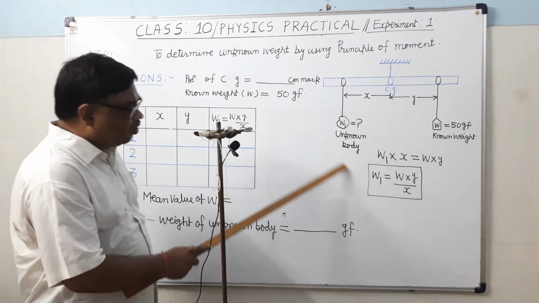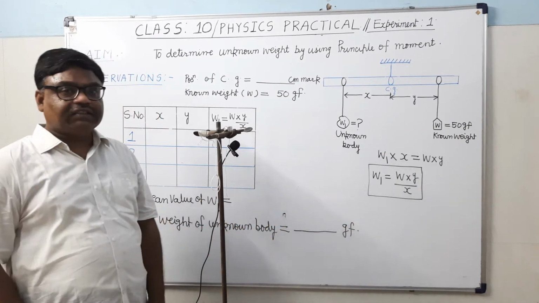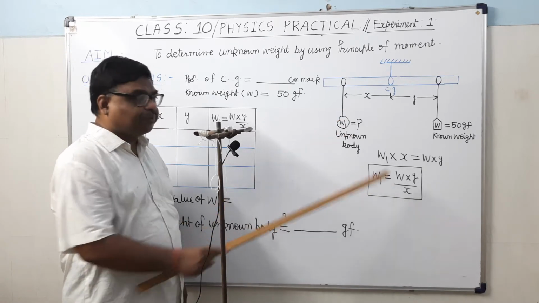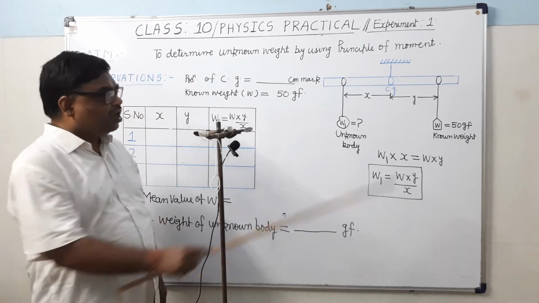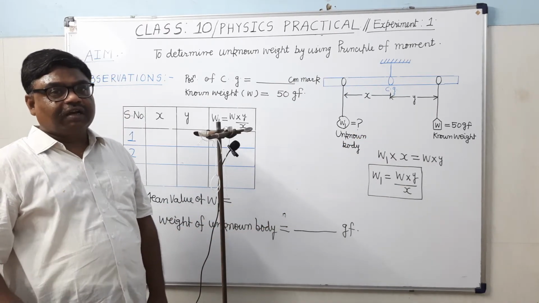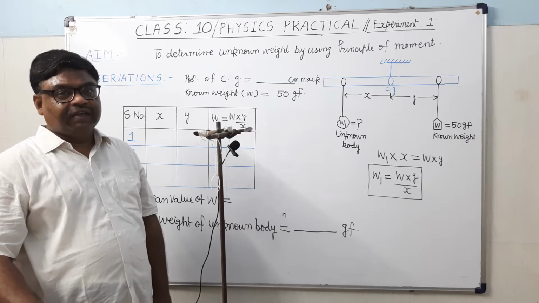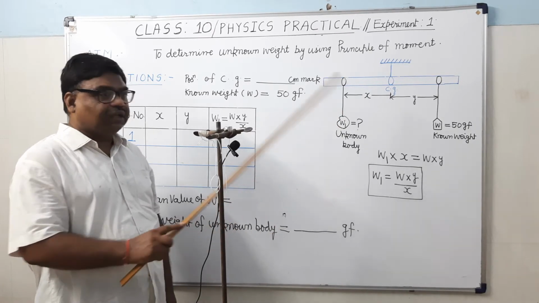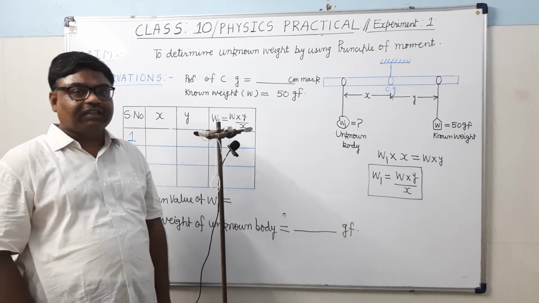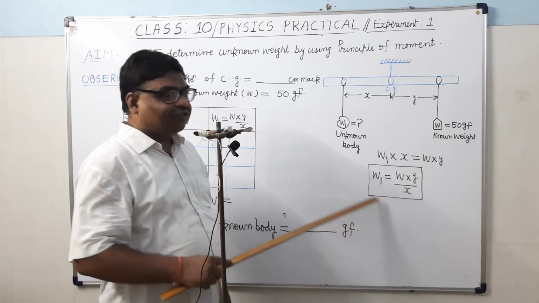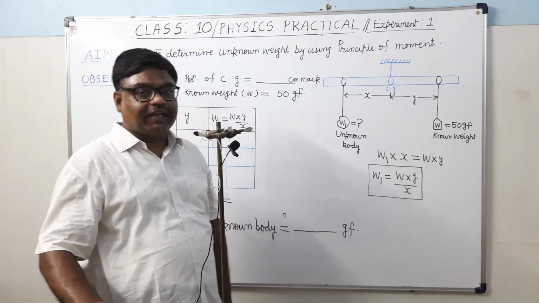Either it has a tendency to turn the body in the anti-clockwise direction, or in the clockwise direction. Those moments which rotate the body anti-clockwise are taken positive, and those which rotate it clockwise are taken negative.